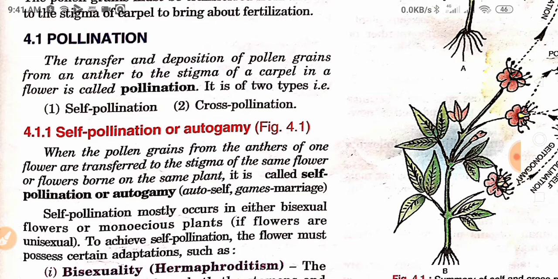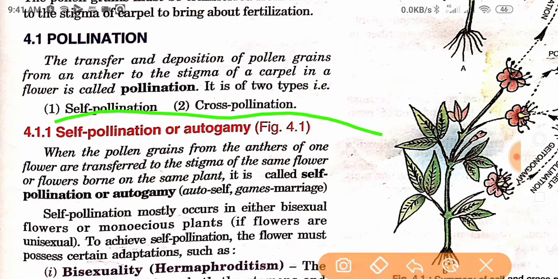So, self-fertilization and cross-fertilization. First, we have read about self-fertilization or self-pollination. Autogamy is when the pollen grains from the anthers of one flower are transferred to the stigma of the same flower, or you can say within the same plant, or flowers borne on the same plant.